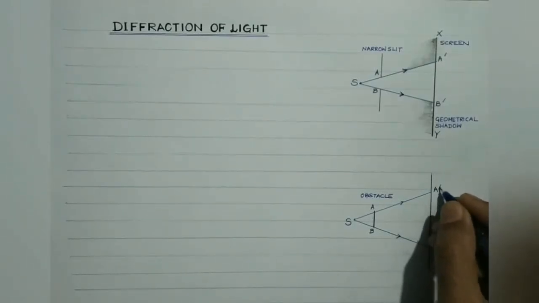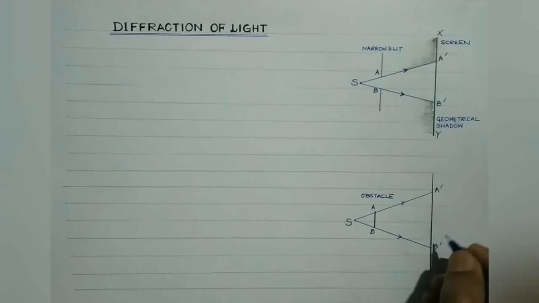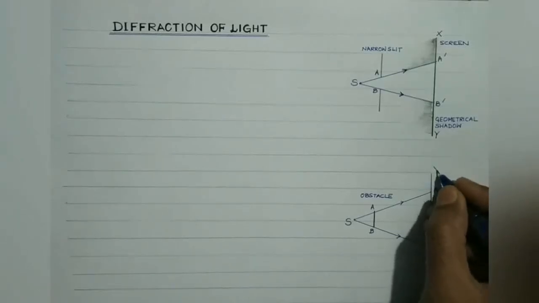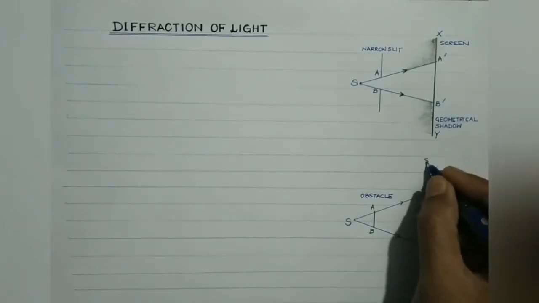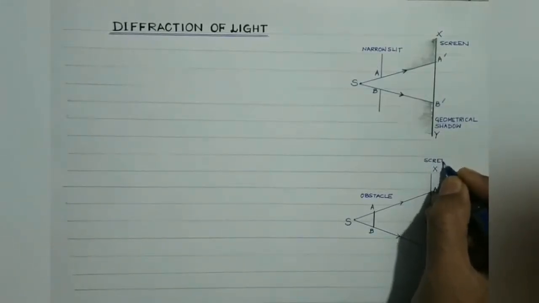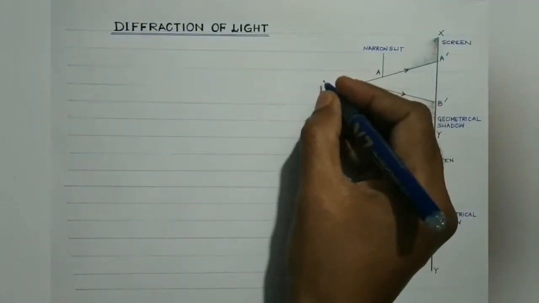It is A dash B dash. This will be the geometrically dark or geometrical shadow region, while the portion of the screen A dash X and B dash Y will get illuminated, right? This is the screen. Let me repeat these two cases.